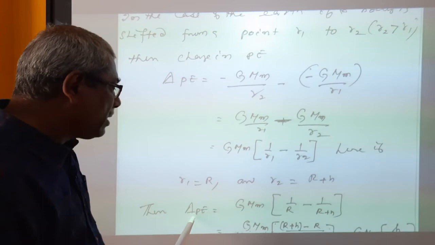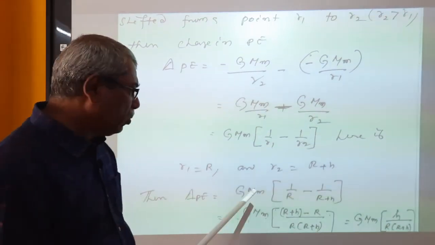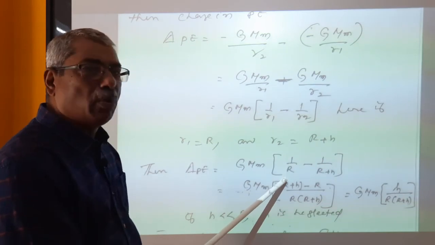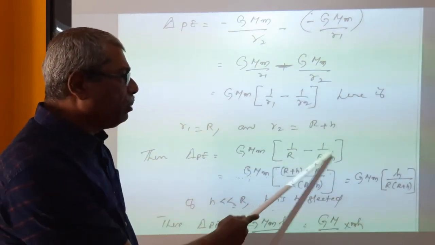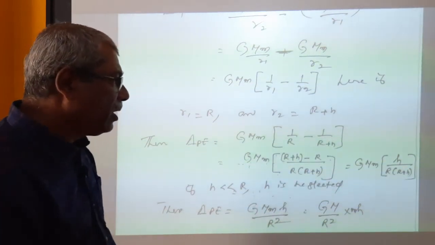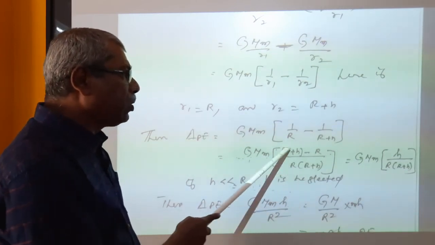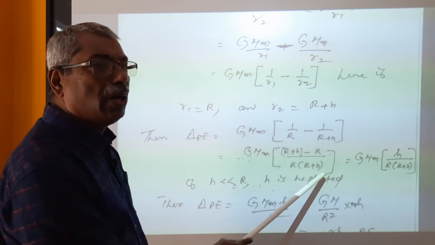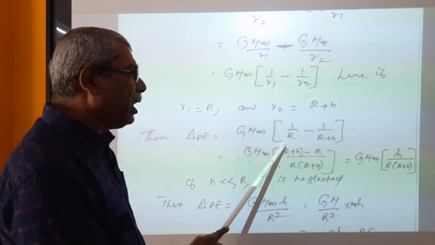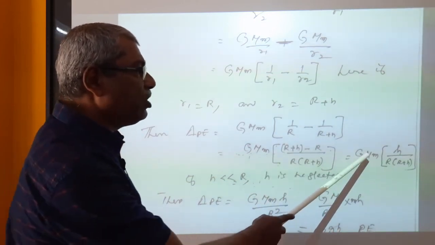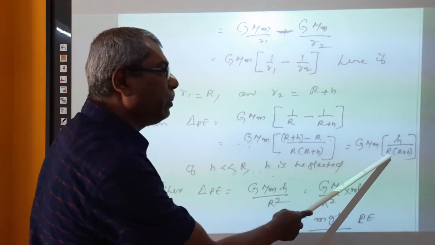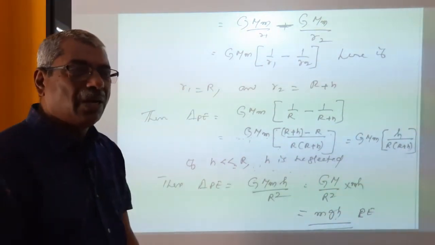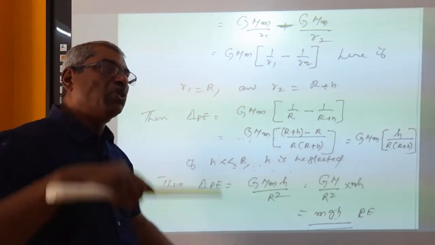Then delta PE is equal to G capital M small m into 1 by R minus 1 by R plus h. LCM is taken and cross multiplying, you will get R plus h minus R divided by R into R plus h. Then R and R cancel, you will get G capital M small m into h divided by R into R plus h.